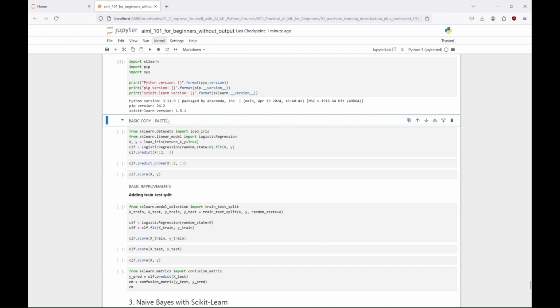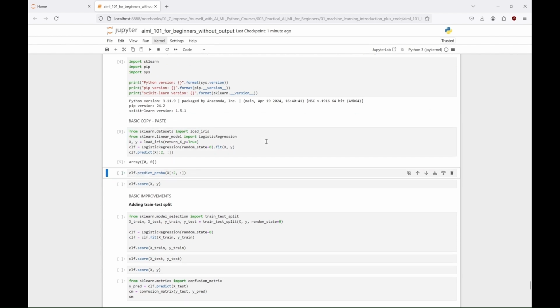And then we make predictions. With clf.predict, we make predictions on the first two samples of X. The outcome will be the predicted classes for the first two samples of the iris dataset. And here we go, and we get our outcome. It means that our logistic regression model predicts that both of the first two samples belong to class 0. In the iris dataset, class 0 usually corresponds to the species iris setosa. So, based on the model's training, it believes that both samples are iris setosa.